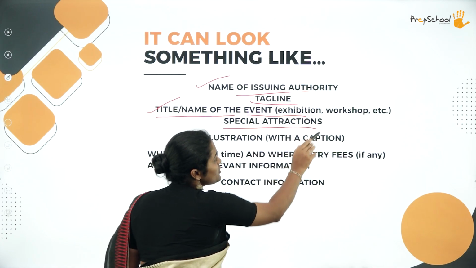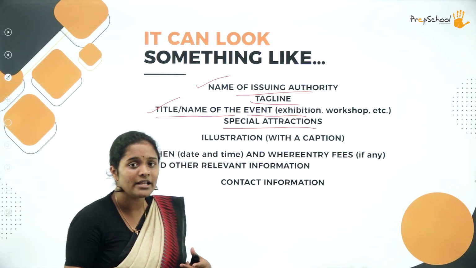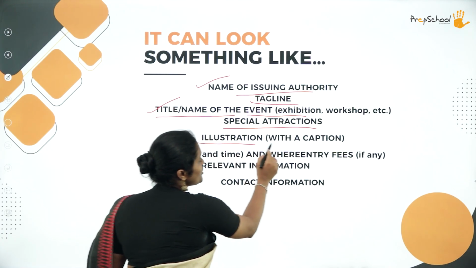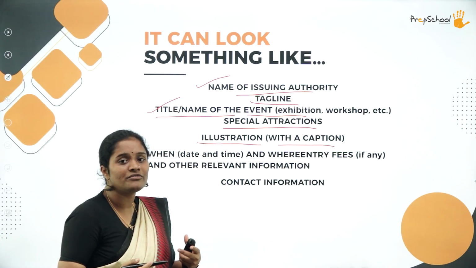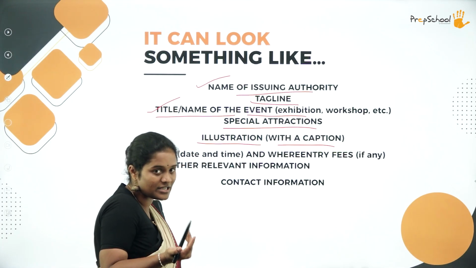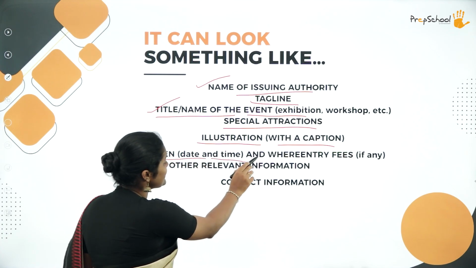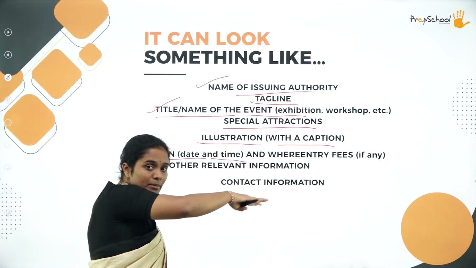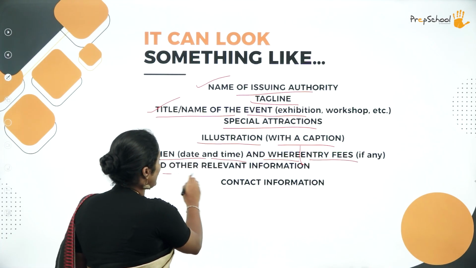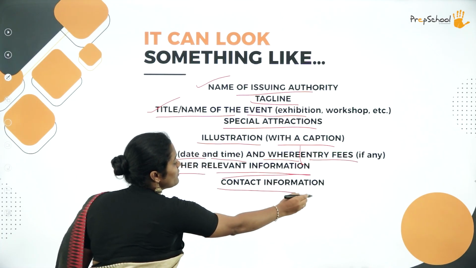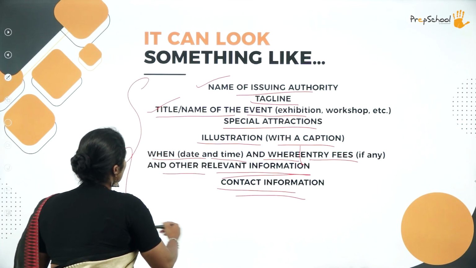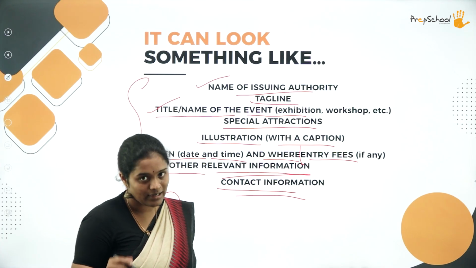Then what are the special attractions? You are going to have a lot of color play, then dancing, a lot of food. All of that is going to be there. Illustrations, you can put in a lot of, say for instance, the Pichkari drawing and all of that, to make it interesting. And then when is it happening? What is the date, time? All of that can come at the end, okay? What is the entry fee, if any, and other relevant information can be put up over here, and contact information at the end. So this is how roughly your poster should look.